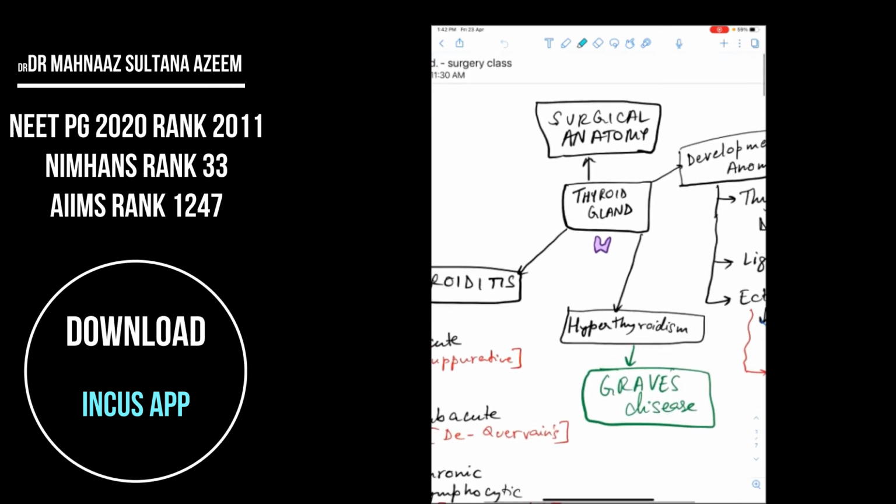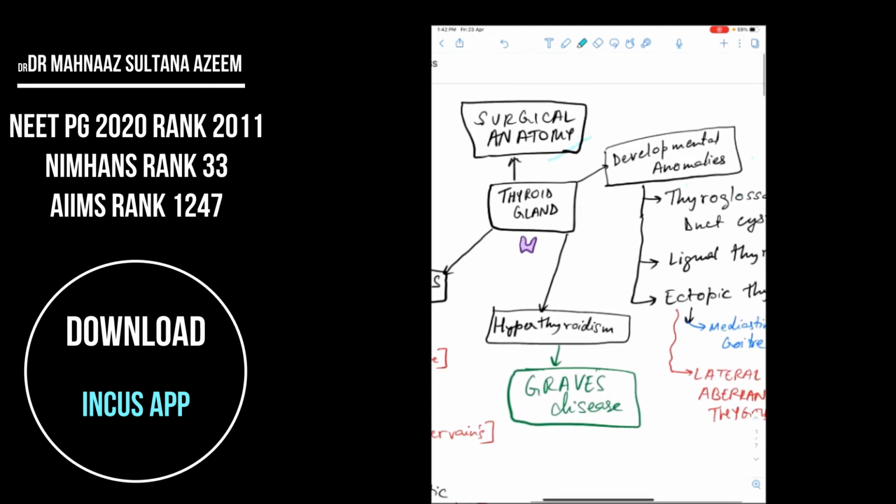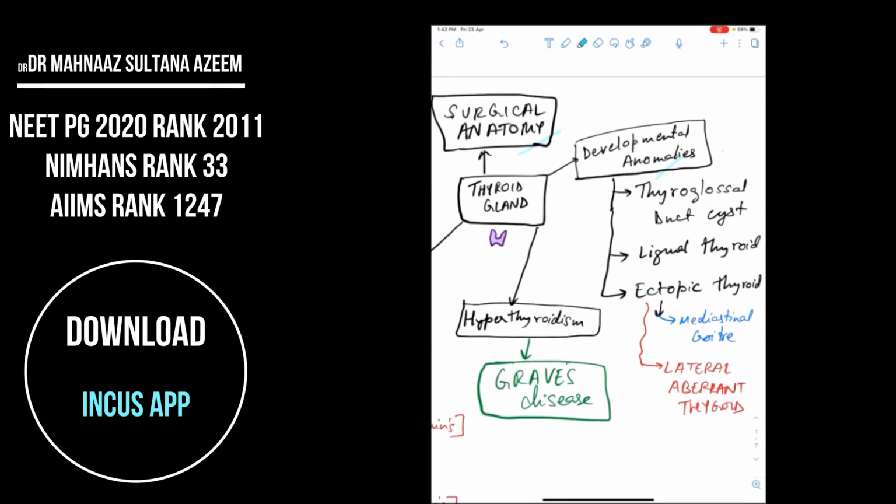In thyroid gland, firstly, we need to know the surgical anatomy of it, and apart from that, we need to know what are the developmental anomalies. In developmental anomalies, most important three things that they can ask you is thyroglossal duct cyst, lingual thyroid, and ectopic thyroid gland, in which they may ask something about mediastinal goiter and something about lateral aberrant thyroid. Now, lateral aberrant thyroid per se is not a developmental anomaly. It's been disproved, even though it was previously thought to be, and we'll deal with that more in detail when we come to that topic.